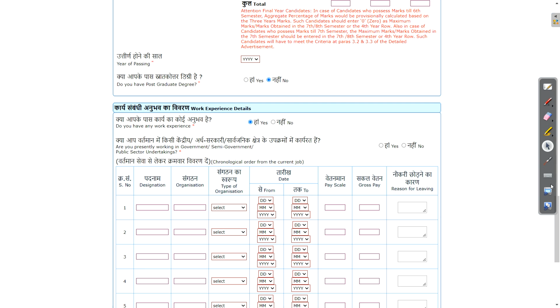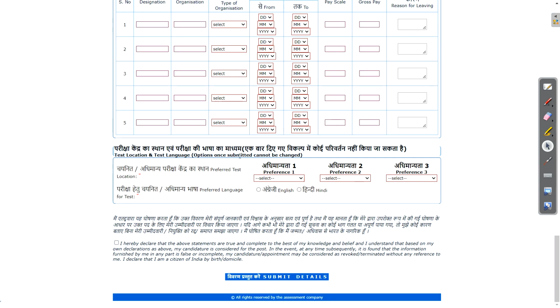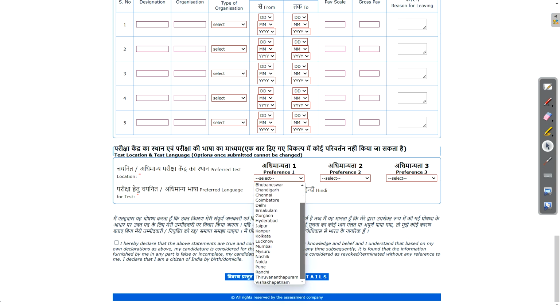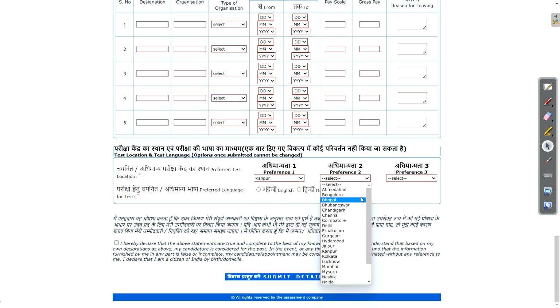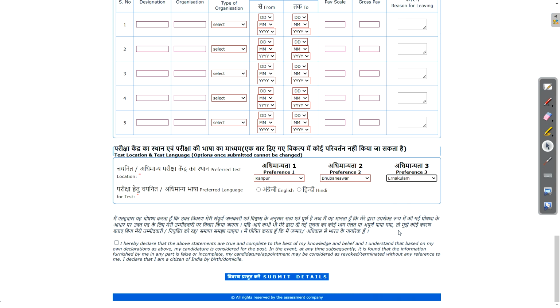Just be careful here. Now, preferred test location, the most important: what is your exam center? You can see here all the cities are there, so one city, one center. You can see all the data regarding cities. Suppose I select here. Then a second preference you can give. Again, the same preference we can't give, here it is filtered, and like this.